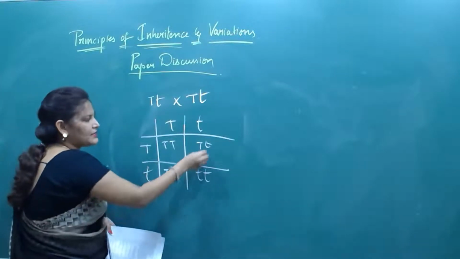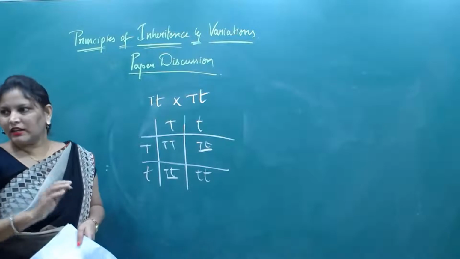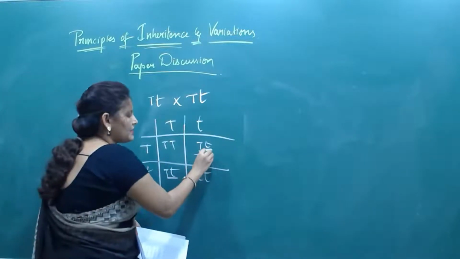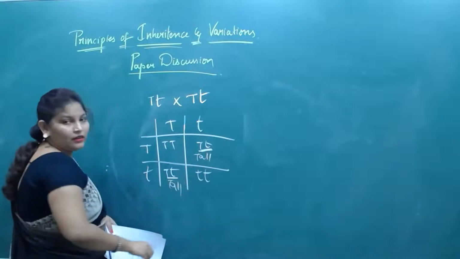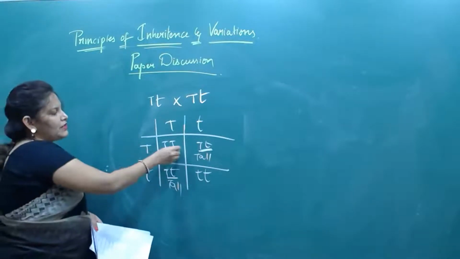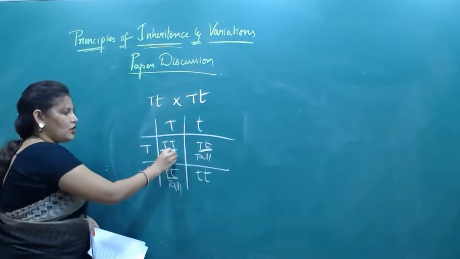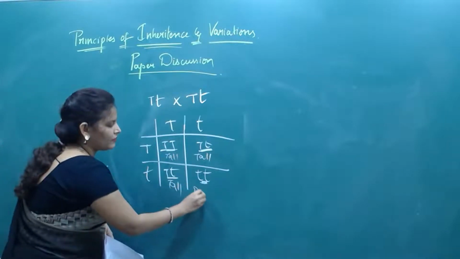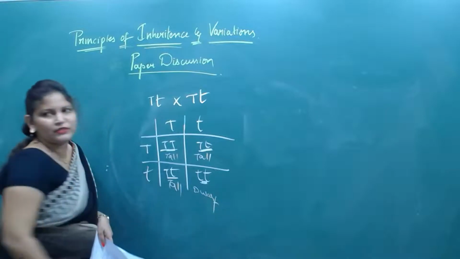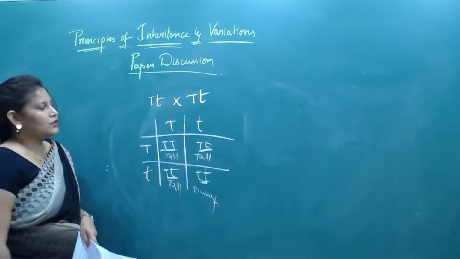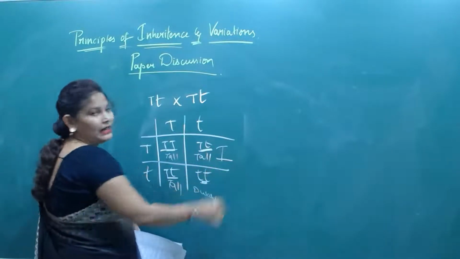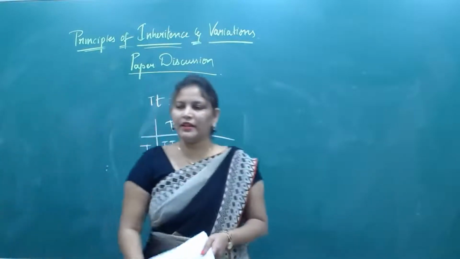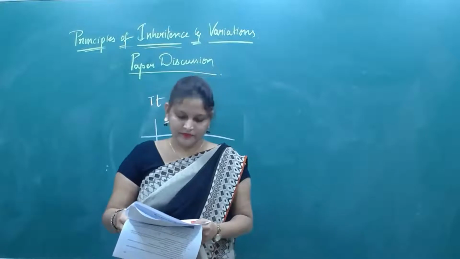Even though they are present in a heterozygous state, they are representing the tallness. Yes or no? Because of the presence of two capital alleles, it is tall. Because of the presence of two small alleles, it is dwarf. But because of the law of segregation, they are not showing the intermediate character, but they are representing their dominant parent. Yes or no? Okay.